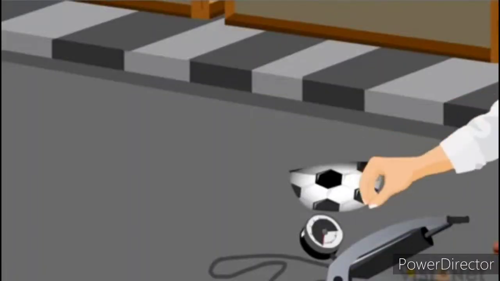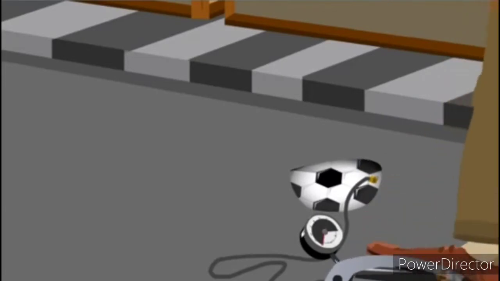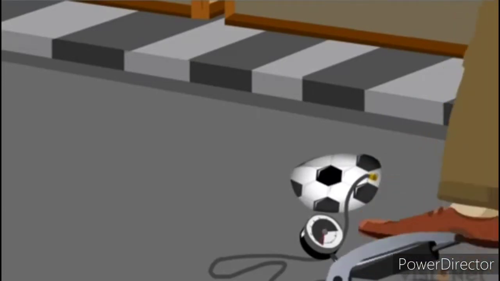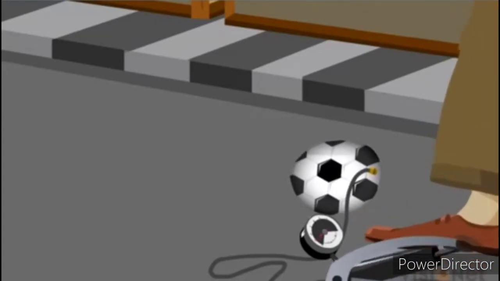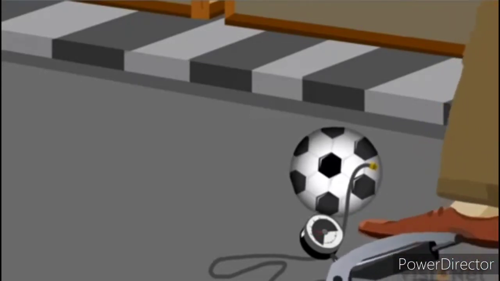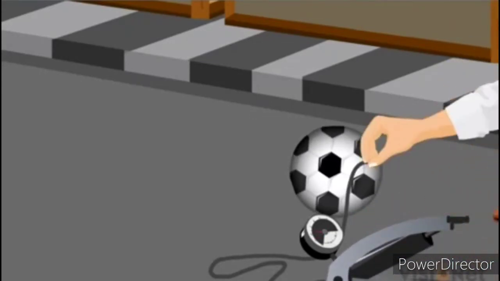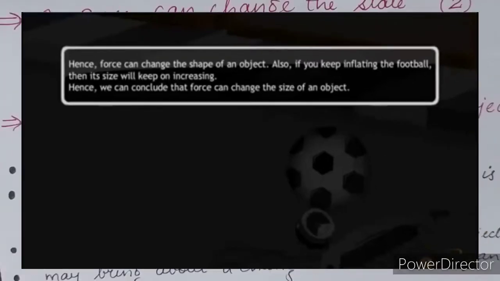What do you do when your football gets deflated? You take it to some cycle repairing shop where it gets pumped and comes back to its spherical shape. Hence, the shape of a deflated football can be changed by inflating it. When you inflate a football, you apply a force on the pump. Hence, a force can change the shape of an object. Also, if you keep inflating the football, its size will keep on increasing. Hence, we can conclude that force can change the size of an object.